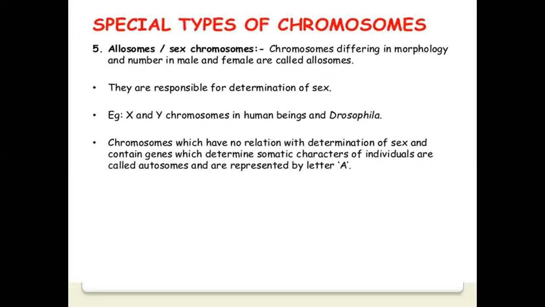Special type of chromosomes, allosomes or sex chromosomes. Chromosomes differing in morphology and number in male and female are called allosomes. They are responsible for determination of sex, for example, X and Y chromosomes in human beings and Drosophila. Chromosomes which have no relation with determination of sex and contain genes which determine somatic characters of individuals are called autosomes and are represented by a capital letter A.